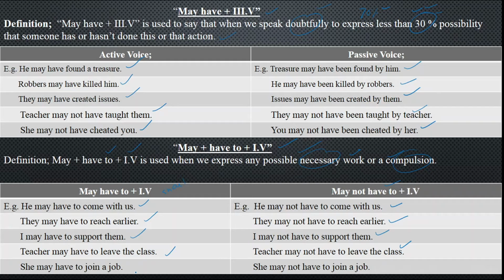She may have to join a job. Why? Because that is a compulsion. Because with only the salary of her husband, they may not survive, and that is what we are requesting; we have such compulsions that she is being asked to join a duty or job. She may not have to join a job because her husband has enough salary and they can survive easily. So she may not have to join a job. Hope you got may have plus third form of the verb and may have to plus first form of the verb.